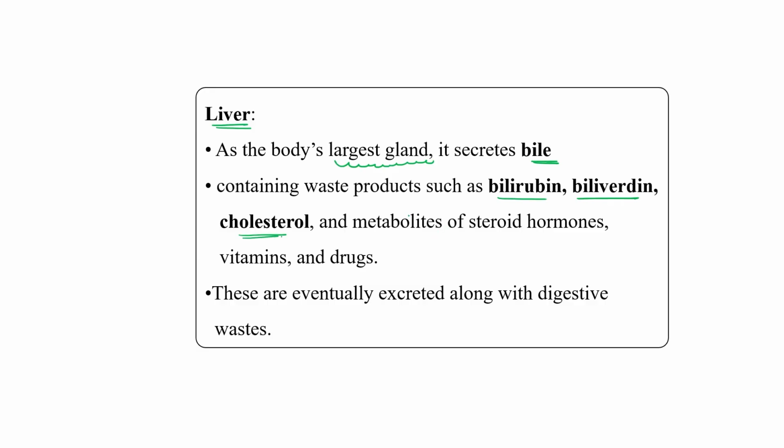It contains these kinds of waste products and also metabolizes certain steroid hormones, vitamins and drugs. These are eventually excreted along with the digestive waste.